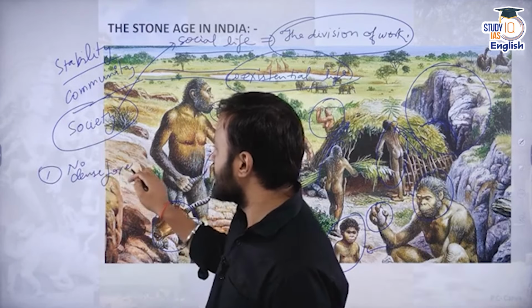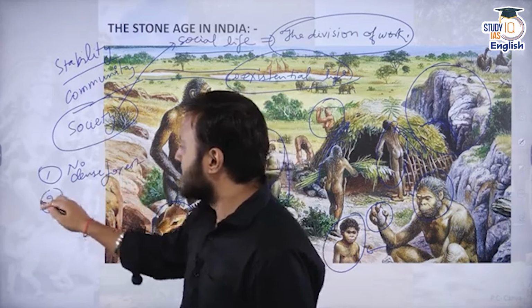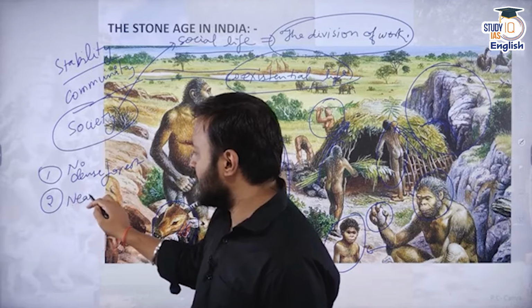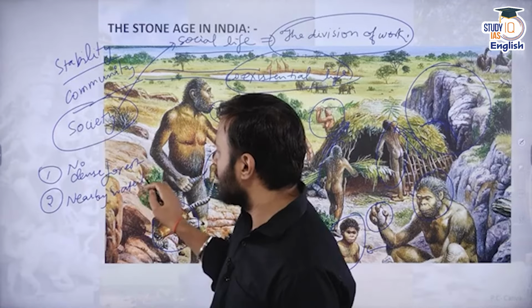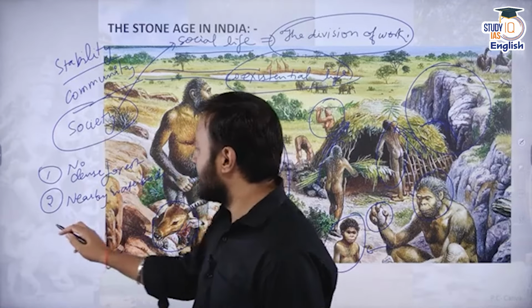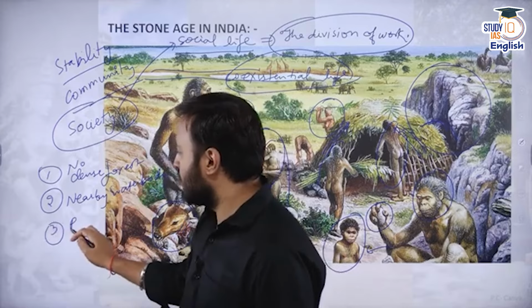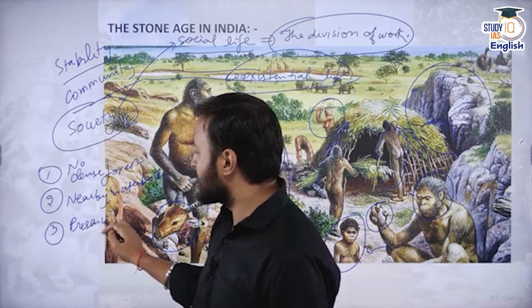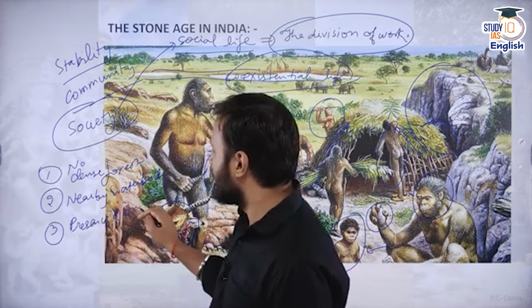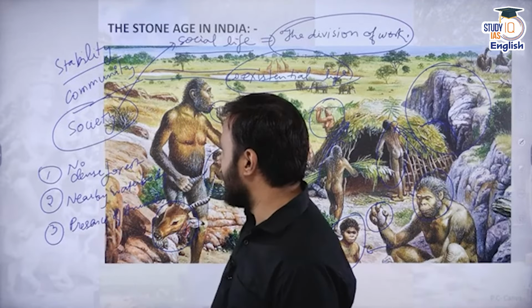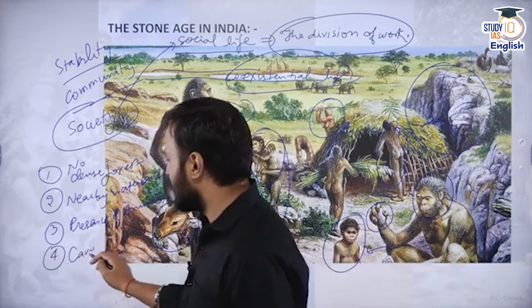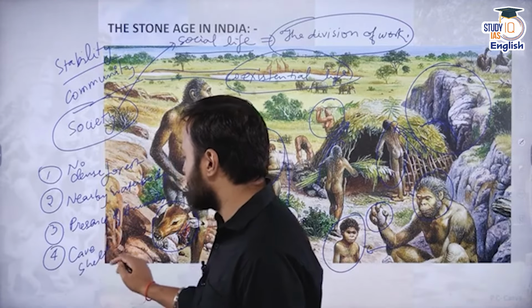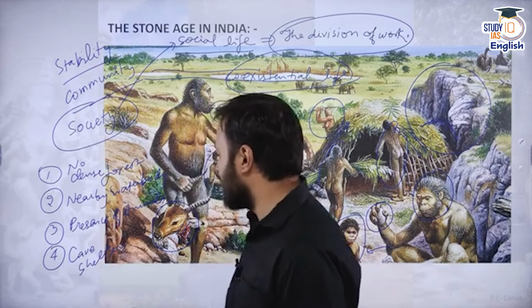Second thing, nearby water bodies. Then presence of animals. Then cave shelters are there.